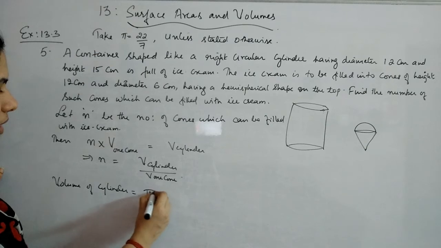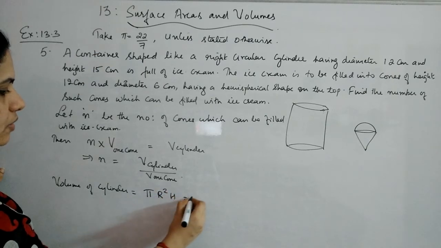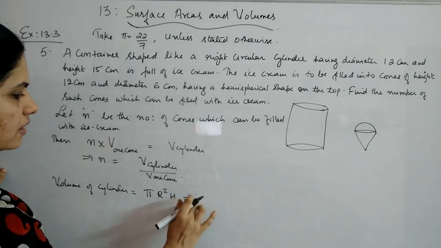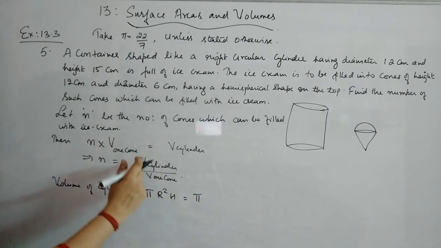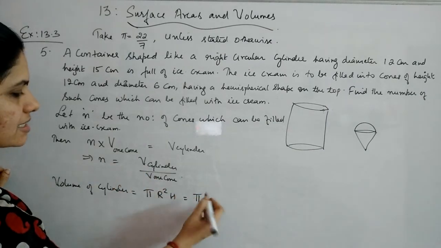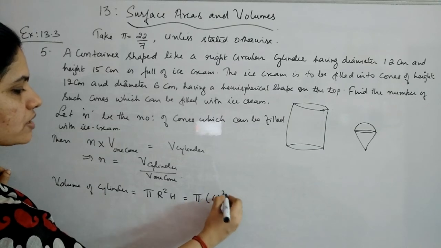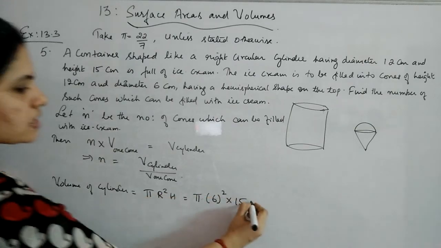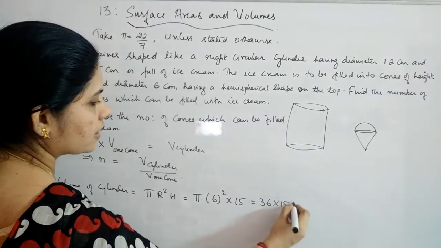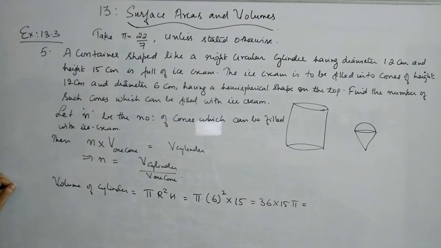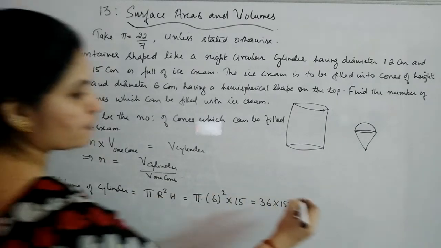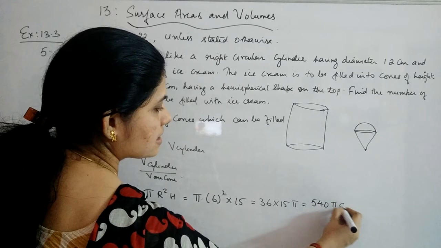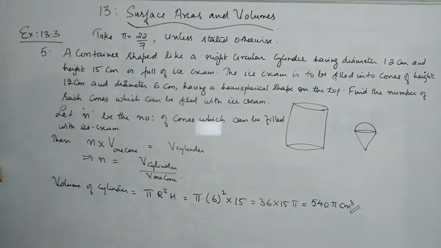So volume of cylinder is pi r square h, so let pi be kept as such, because both will have pi and it will get cancelled. R will be 6, the whole square, into h which is given to be 15. 6 square is 36, into 15 pi. Now 36 into 15 will give you 540. So 540 pi centimeter cube is the volume of the cylinder, or the volume of the ice cream contained in the cylinder.